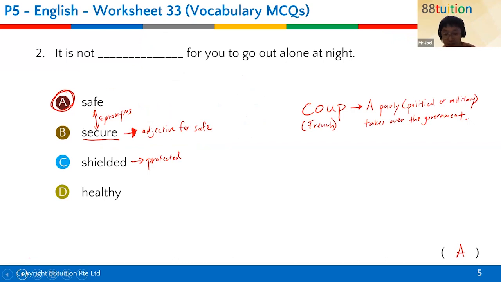So over here for question number 2, I see that a lot of you got it correct. Good job to you for having it right. A lot of you chose A: it is not safe for you to go out alone at night.